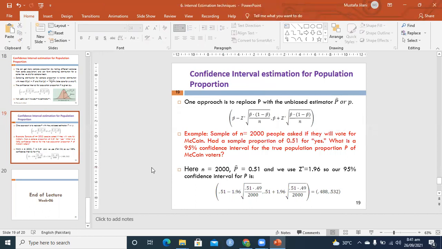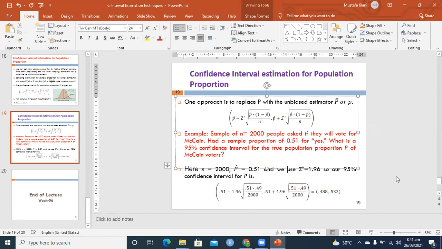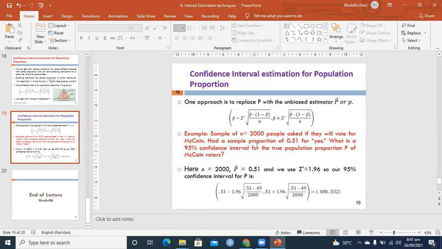We are not doing hypothesis testing. We are just asking what the 95% confidence interval is for the actual proportion in the whole population. Here small n is 2000, and p cap is equal to 0.51, the sample proportion. We use z alpha by 2 equal to 1.96, because the confidence level is 95%.